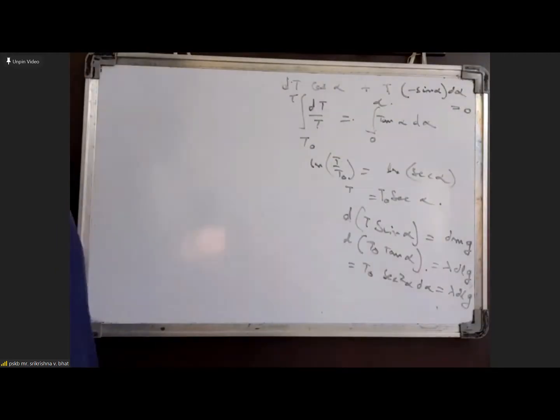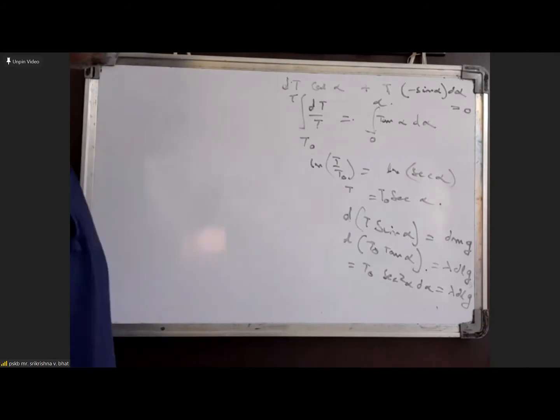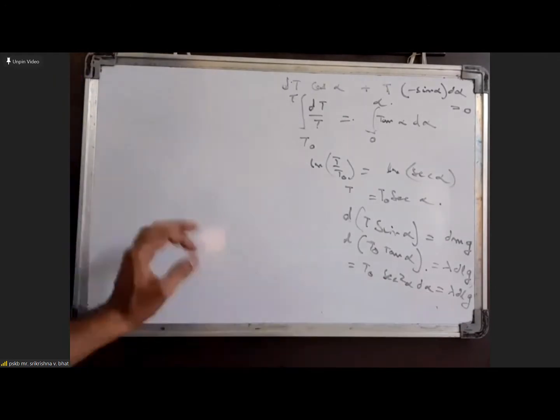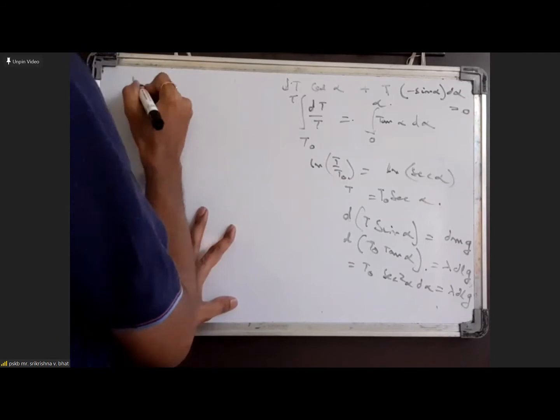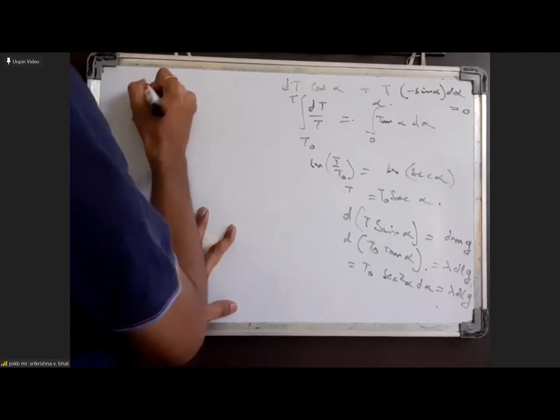So in this relation, d alpha is a change in angle. The angle position is changing with this, and here dl we can also write as dx secant alpha.